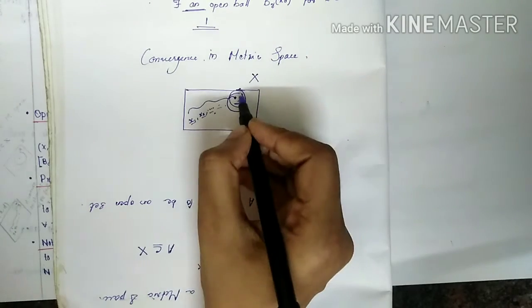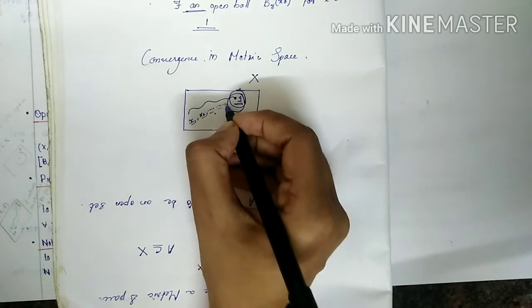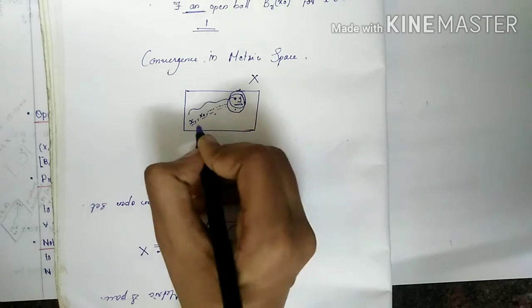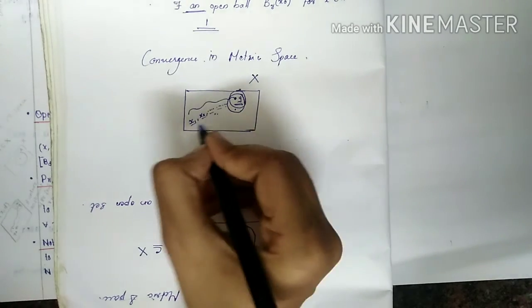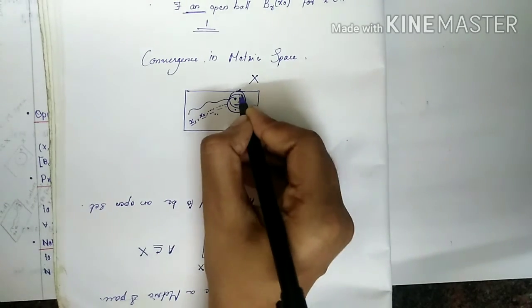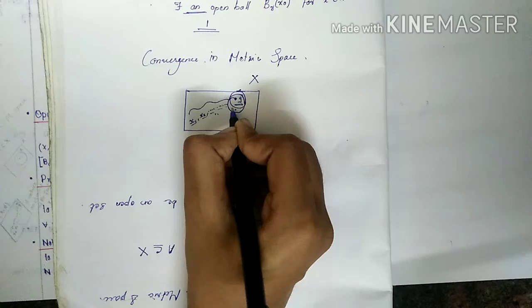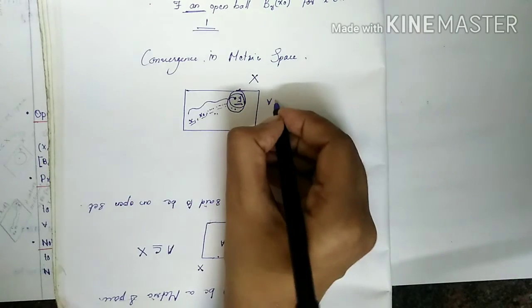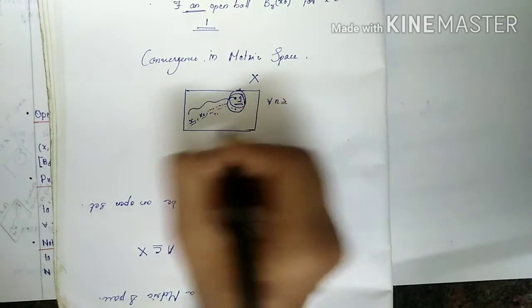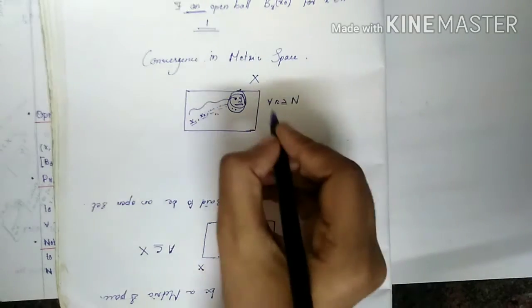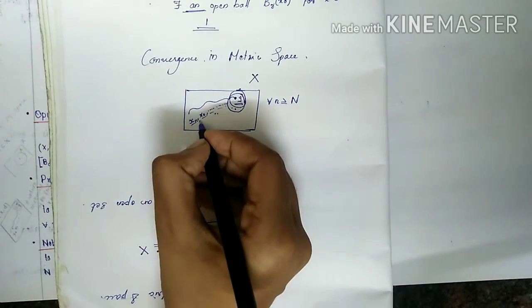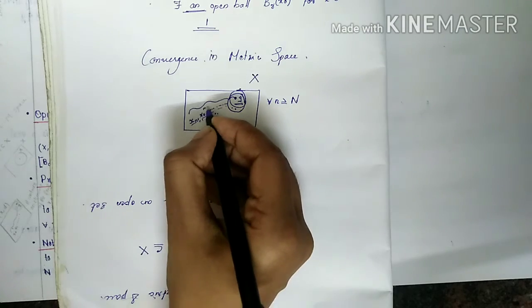If I am considering this open set containing y, the open set must contain the elements of the sequence. That means the open set must contain some xi's, with the condition that for all n greater than or equal to capital N. So these are xn for n = 1, n = 2, like this.